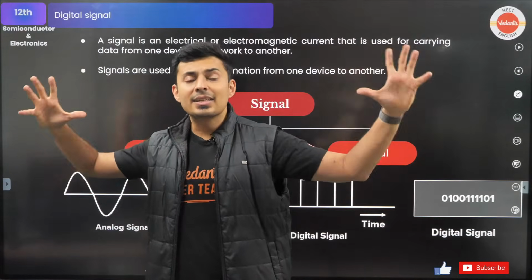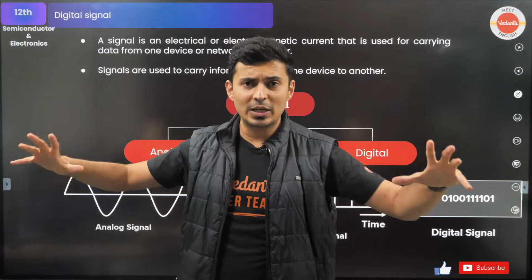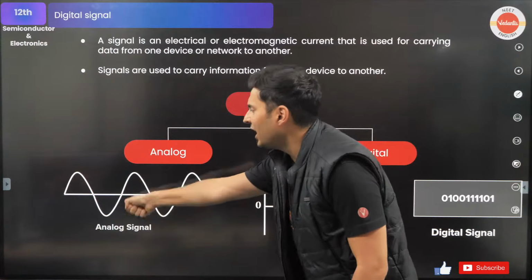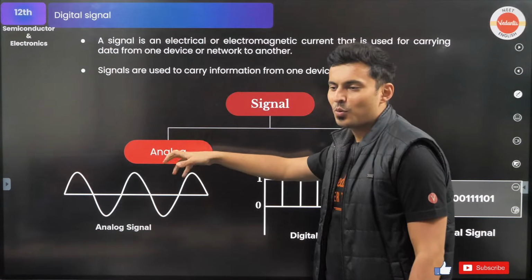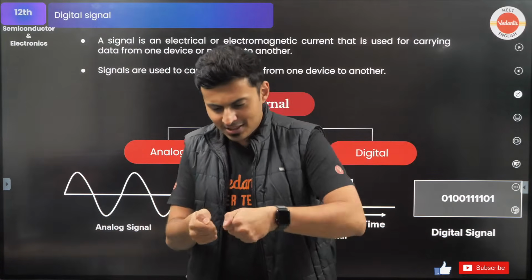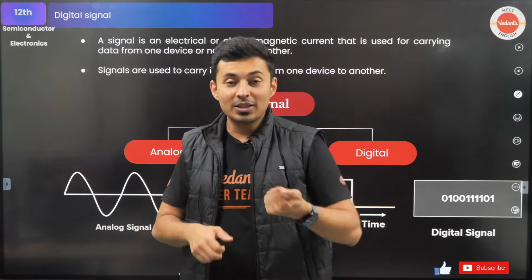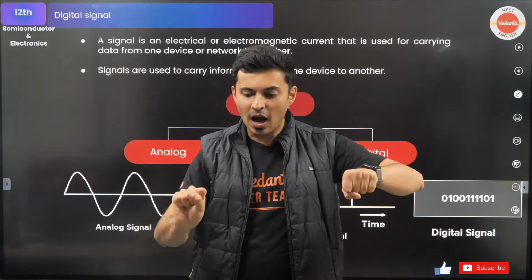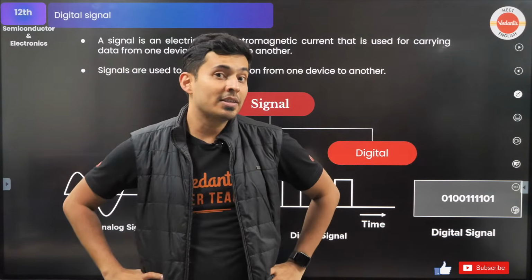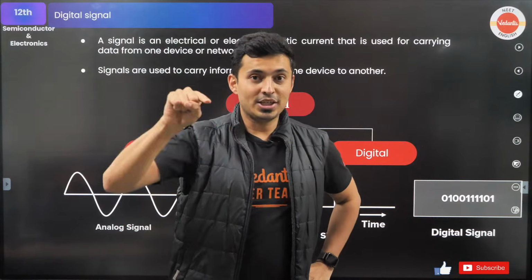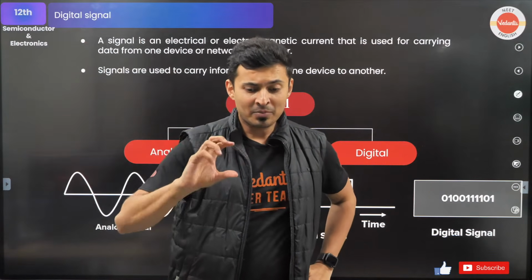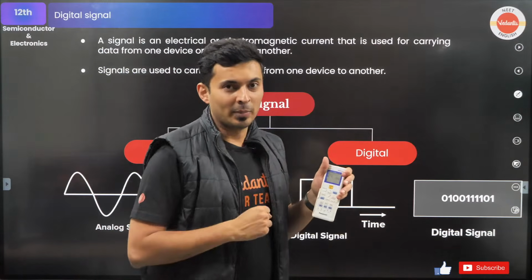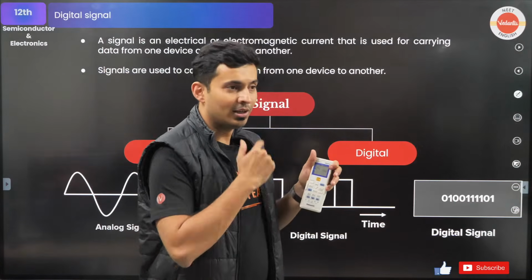So that's exactly the difference between analog and digital signal. In analog, you can get any value of voltage or current that you want. You can just turn it around, just like pressing the accelerator of your car or your bike, you can accelerate it however much you want. But if I tell you, no, listen, I'm going to give you some buttons. You press this, your speed will go to 5 kilometers. Then you press this again, 10. You press it again, 20.